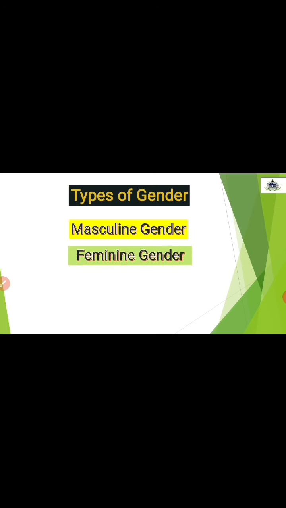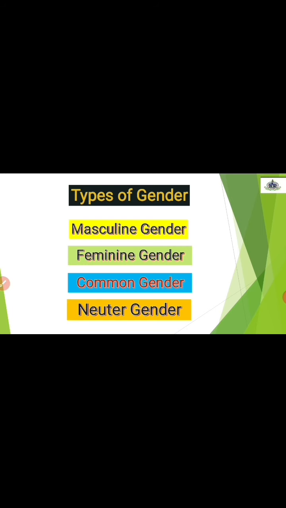Now we'll see the types of gender. The number one is masculine gender. Masculine. Pronounce it properly, students. Number two is feminine gender. Number three is common gender. And number four is neuter gender. So now we will learn each and every gender one by one. Okay?